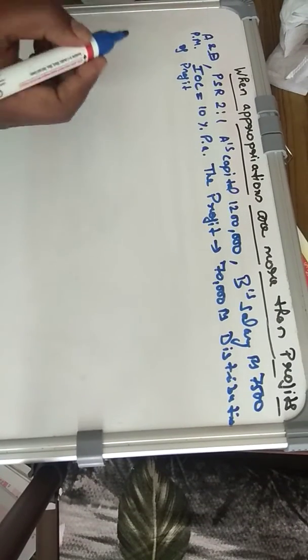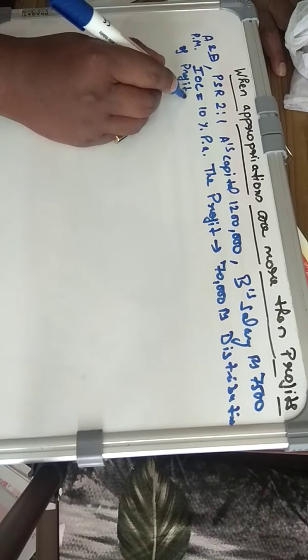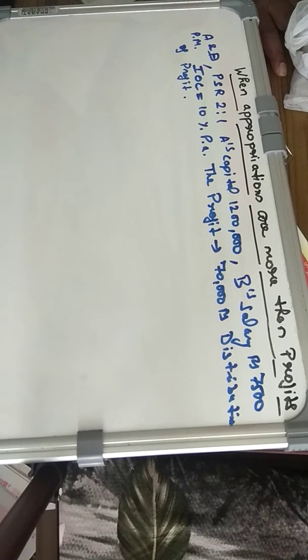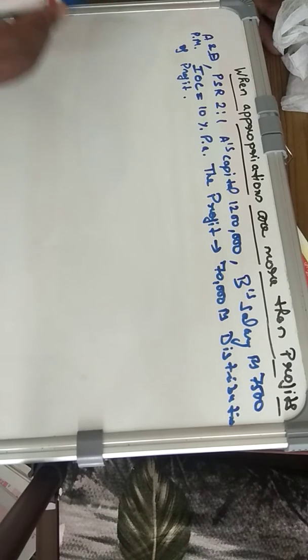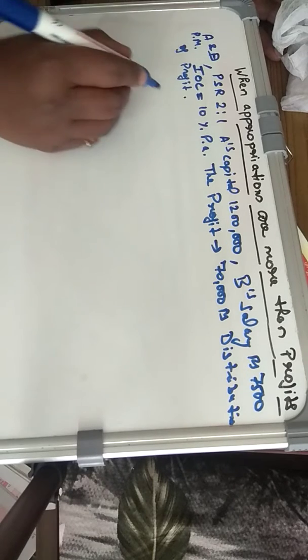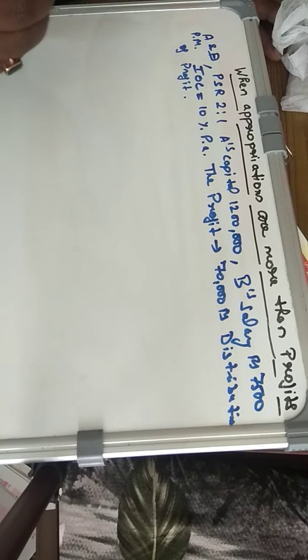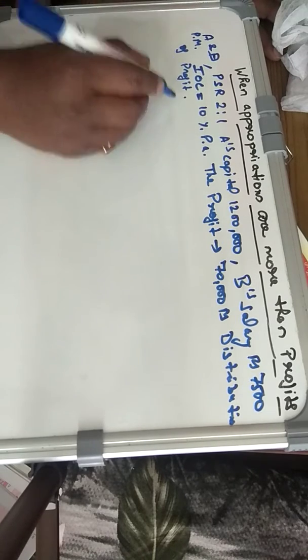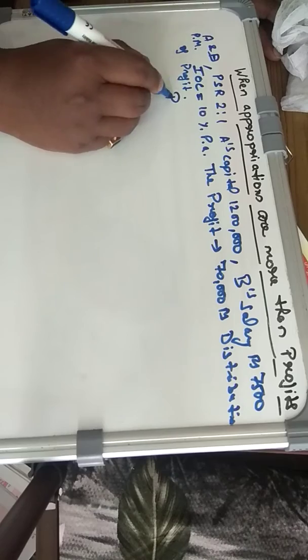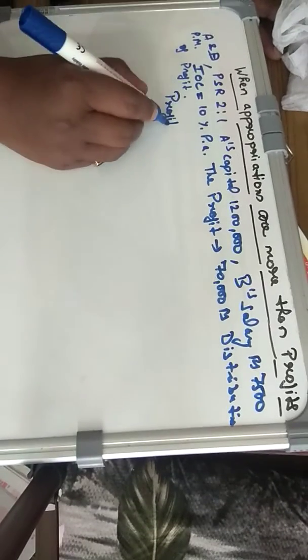As you all know, for distributing profit among partners, we prepare a special account known as profit and loss appropriation account. Through the profit and loss appropriation account, we distribute various items belonging to the owners, that is the partners of our partnership firm. So let us first prepare the profit and loss appropriation account.